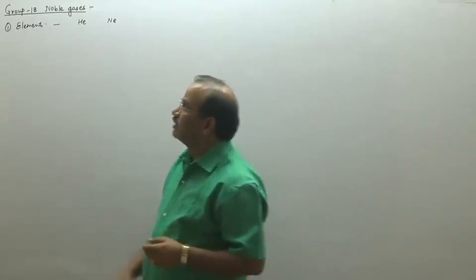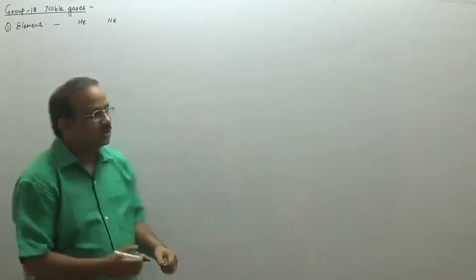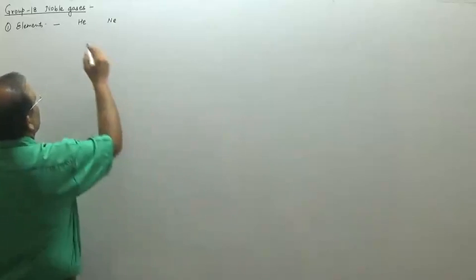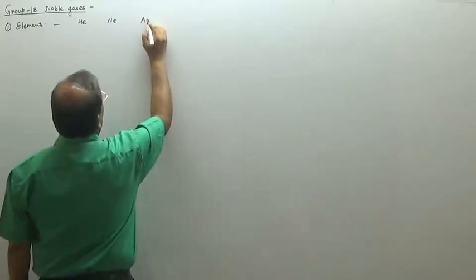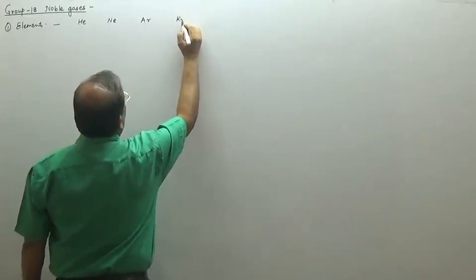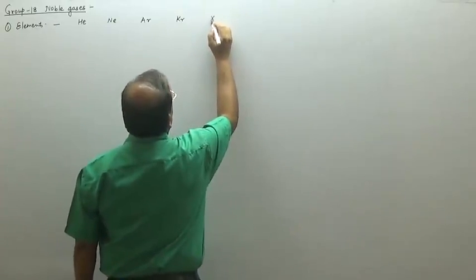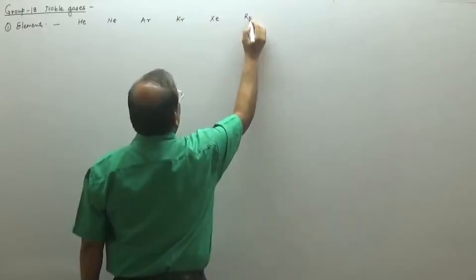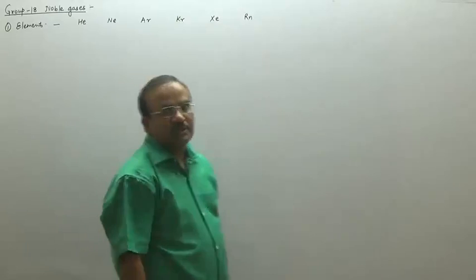The elements of the noble gases are helium, neon, argon, krypton, xenon and radon. Radon is radioactive.